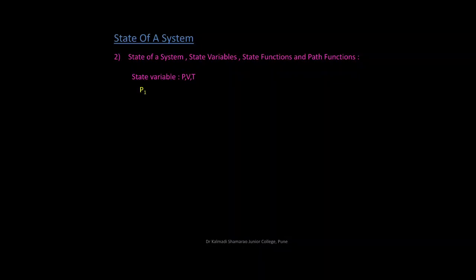For example, a system with the state A having the pressure P1, temperature T1 and the volume V1. Now, when the system reaches the final state B, having the pressure P2, temperature T2 and volume V2. Pressure, volume, temperature, energy are thermodynamic functions.